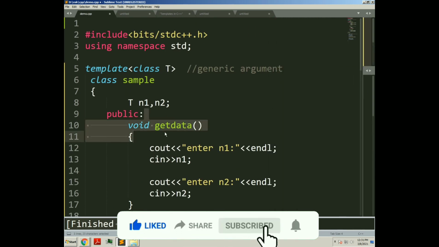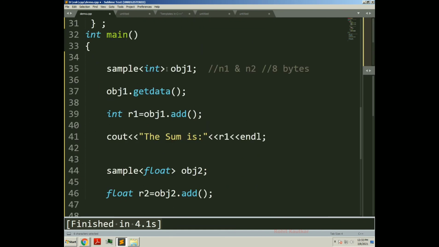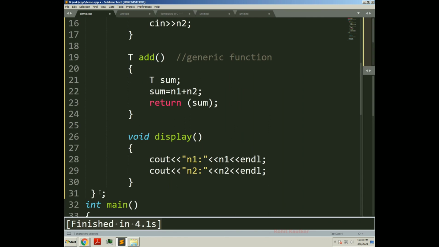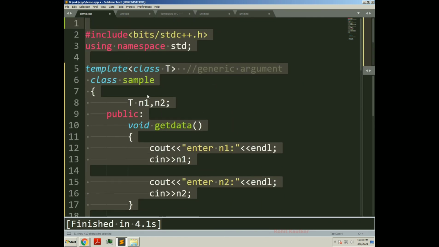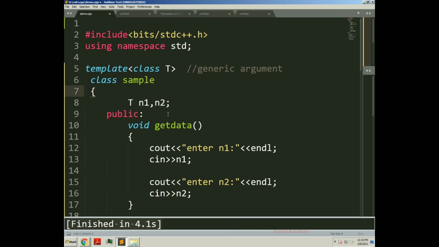So this class has two members, n1 and n2, of generic type. In the first call we are treating them as integers, in the second call we are treating them as floats, and in another call you may treat them as double, as character, any kind. So this is how we have created this generic class, which will be able to operate on different kinds of data types. This is the concept of a generic class, which has the ability to operate on different kinds of data types.